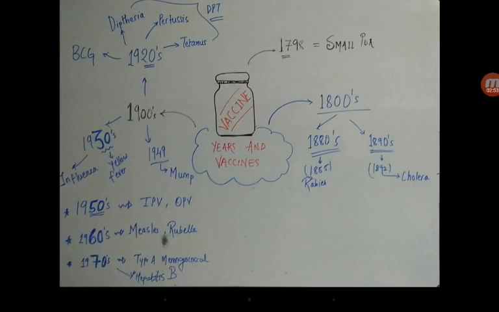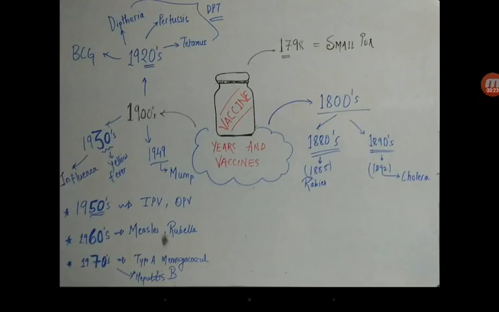In 1949, a year before India became a republic, the mumps vaccine was discovered. In the 1950s, first the injectable polio vaccine was discovered, and then the oral polio vaccine, right? In the 60s we had MR, measles and rubella.